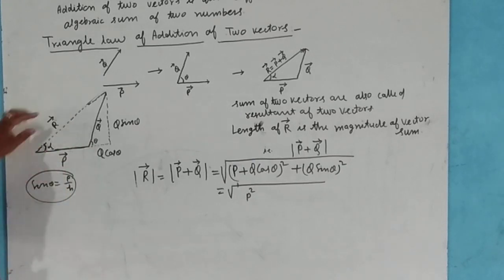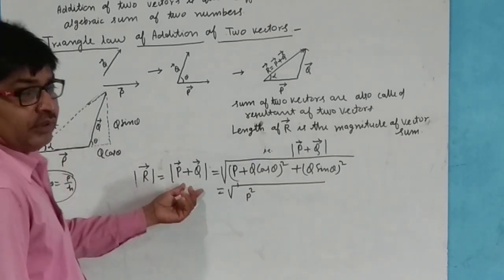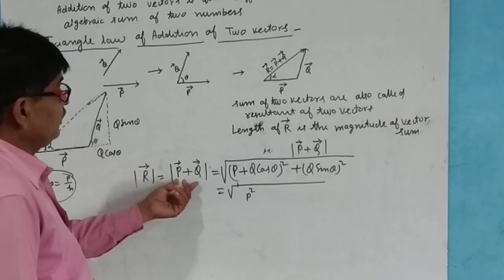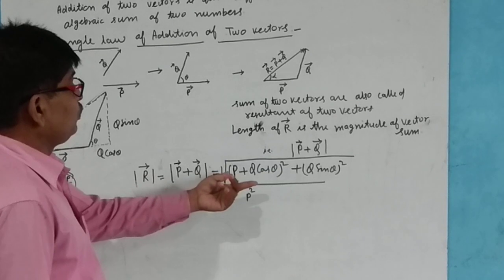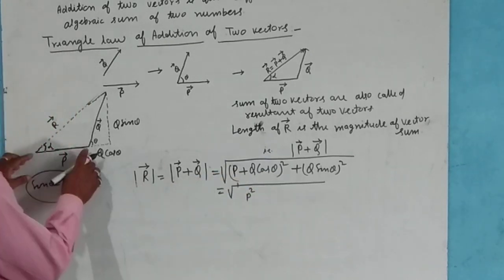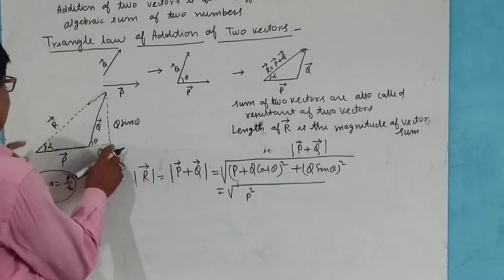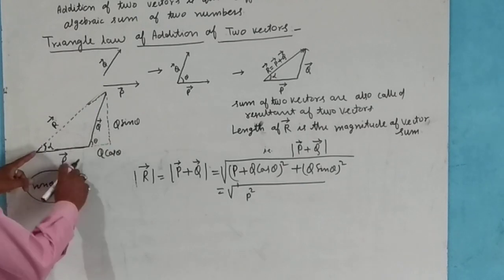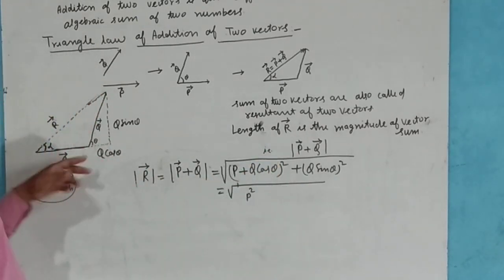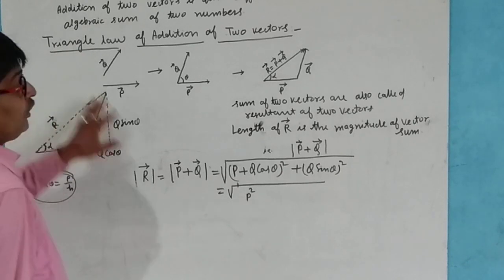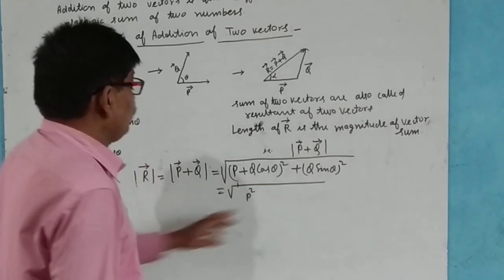Now the resultant vector R is the sum of these two vectors, and its magnitude squared is equal to this P plus Q cos theta to the power 2, plus this Q sin theta to the power 2.